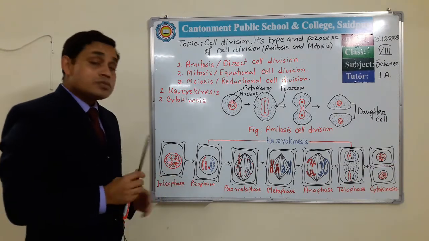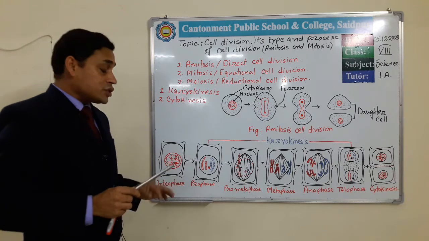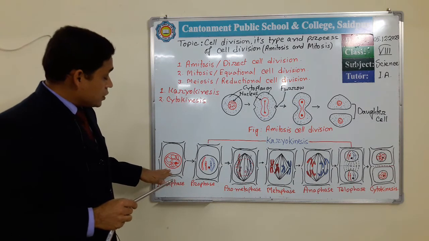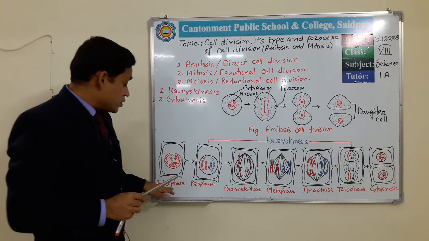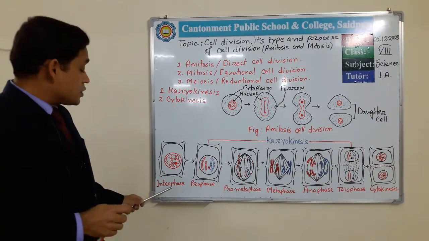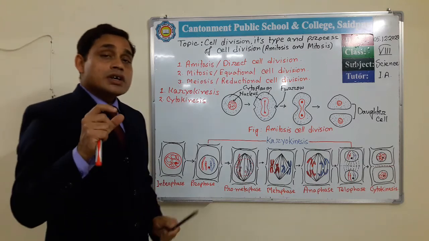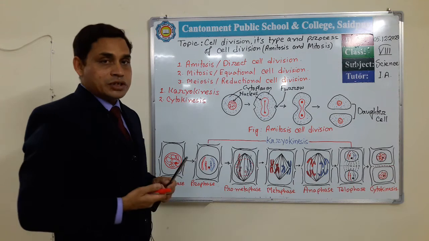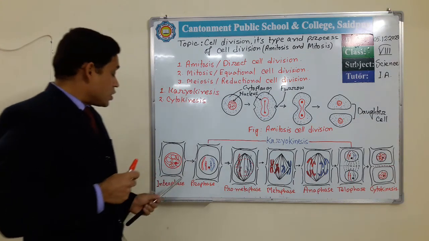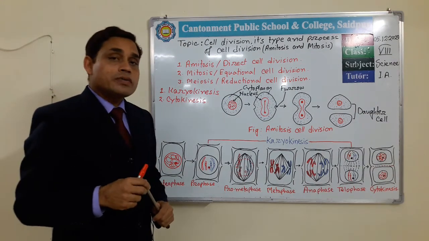Here the chromosome divides once, so this division takes place in this first phase or initial phase. This phase is known as interphase. This is a phase in which the cell prepares itself for the next division. This is called interphase or preparatory phase.